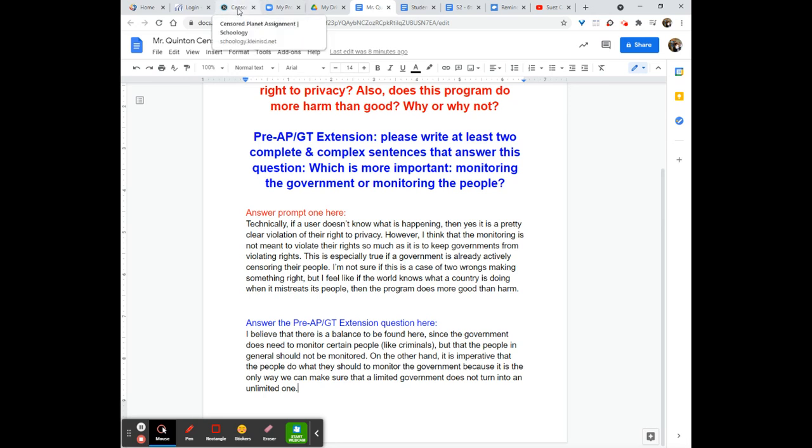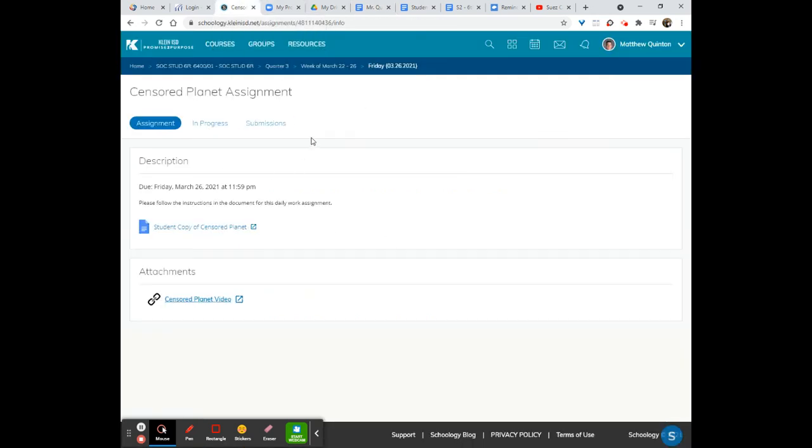And that, folks, is all we're doing. This assignment is due by 11:59. It is daily work, so don't worry about it being for points, but I do expect you to get it done, especially since it counts as your exit ticket.